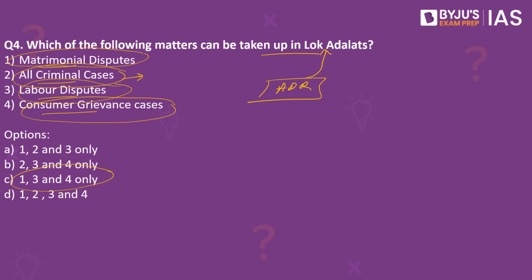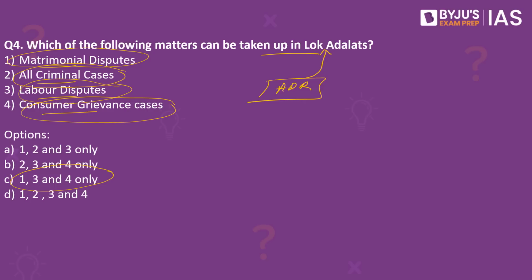So the point to be noted is, yes, criminal cases can be taken up, but not all criminal cases, only those which are compoundable in nature. So what is the difference between compoundable and non-compoundable? All those cases where the parties would be able to compromise are called compoundable cases, and all those cases where the parties cannot compromise amongst each other are called non-compoundable cases.